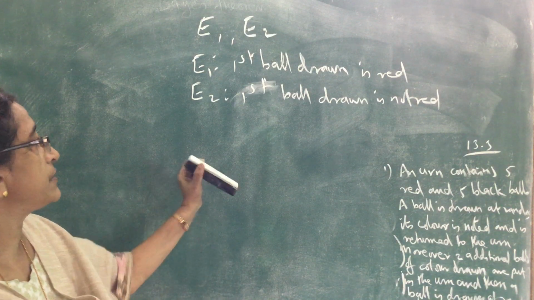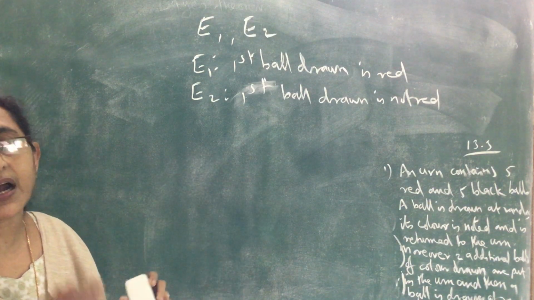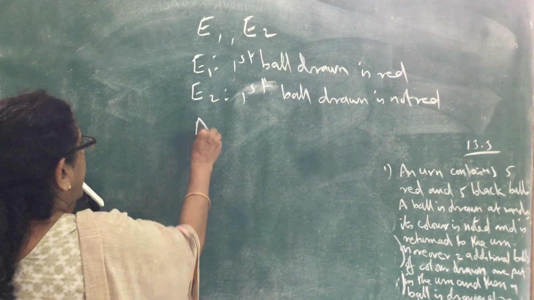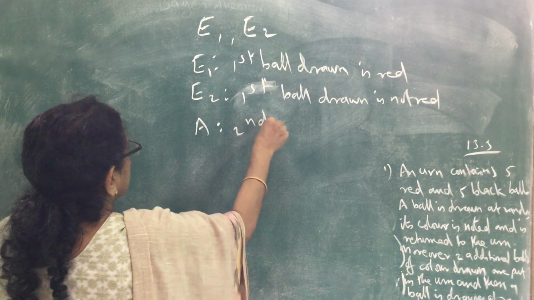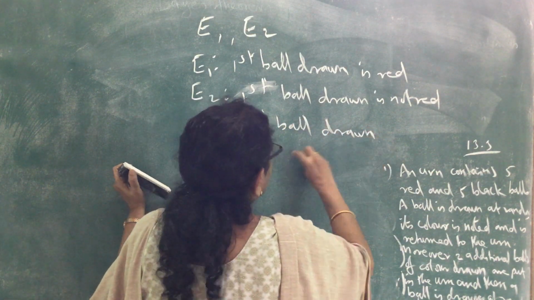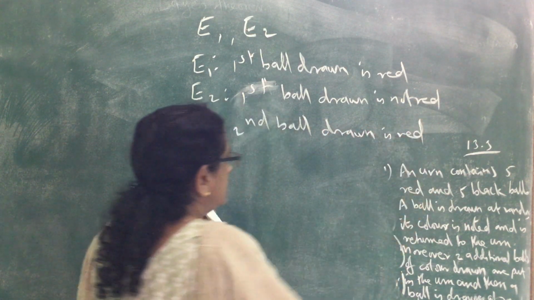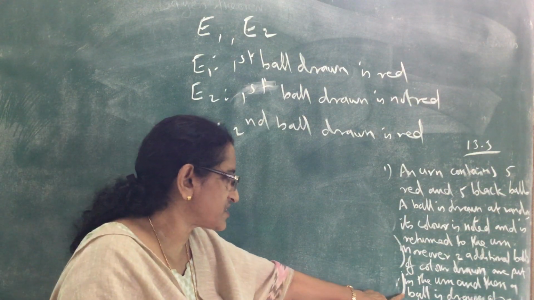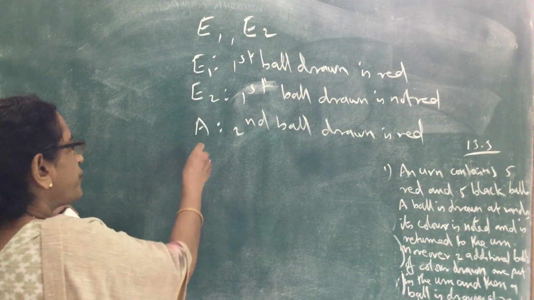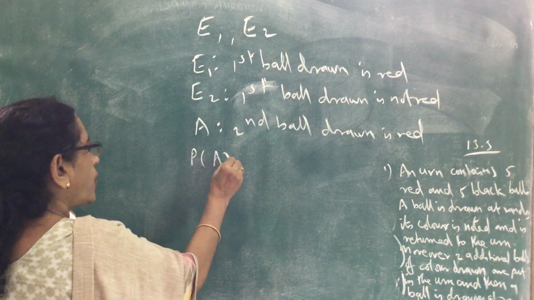So we can take A to be any event associated with the sample space. We take A as: second ball drawn is red. The question is: what is the probability that the second ball drawn is red? So we want to find probability of A.